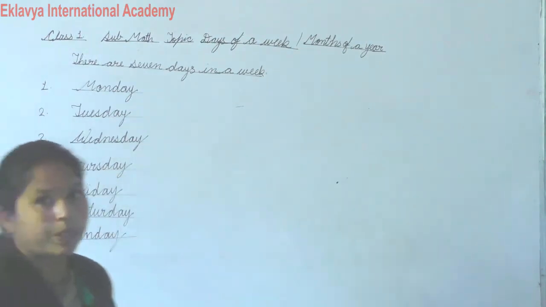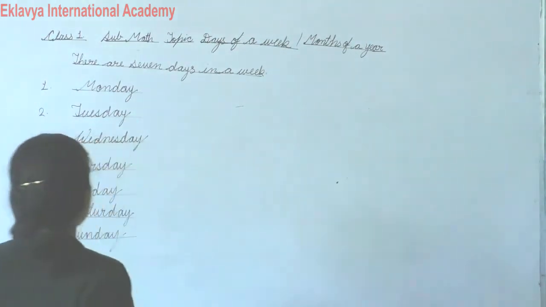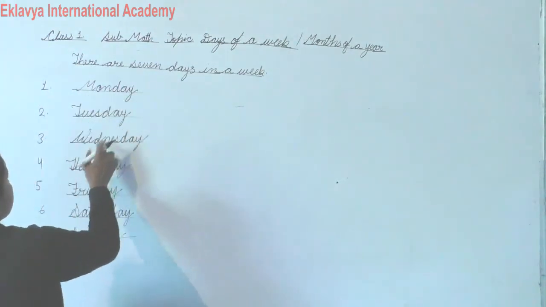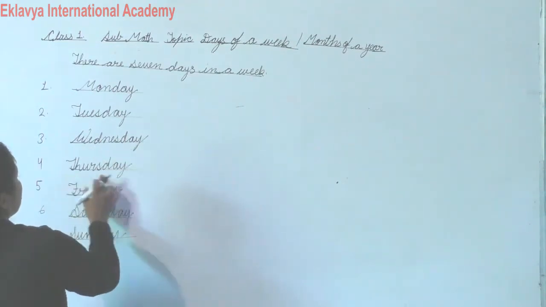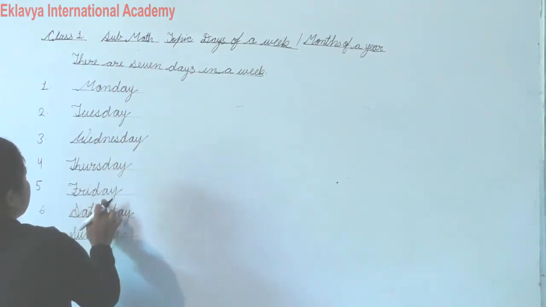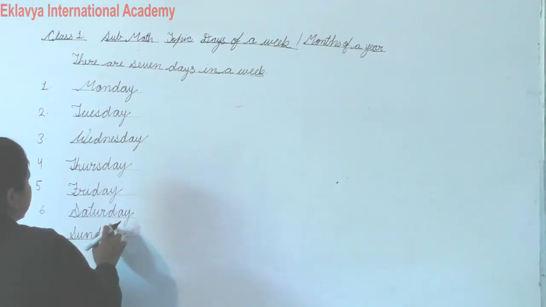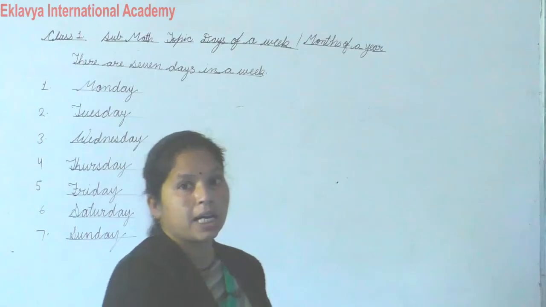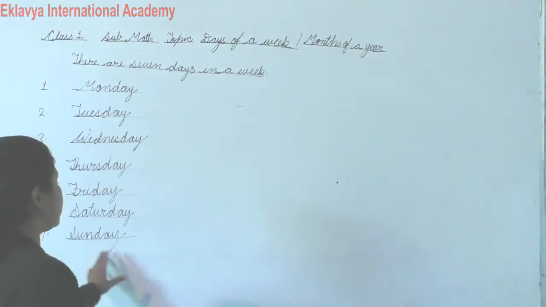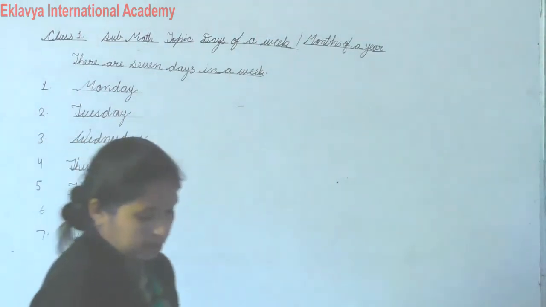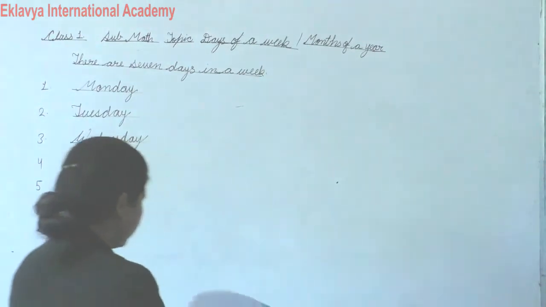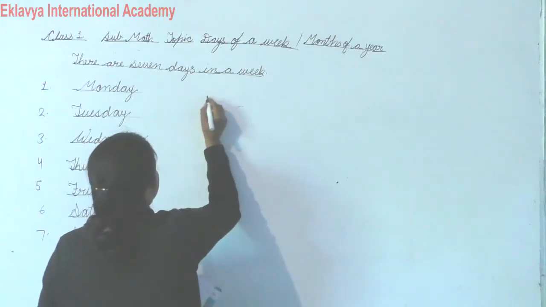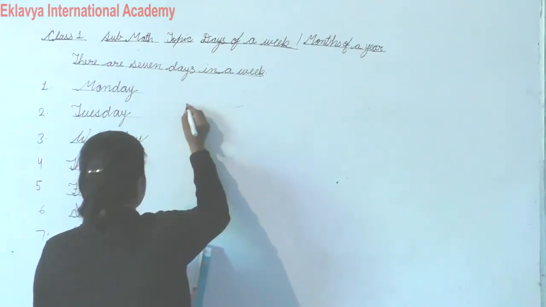Okay. So how many days in a week? 7 days in a week. First is Monday, second Tuesday, third Wednesday, fourth Thursday and fifth Friday, sixth Saturday and 7th Sunday. Sunday is the last day of the week, okay, and 7th day also. Understand?